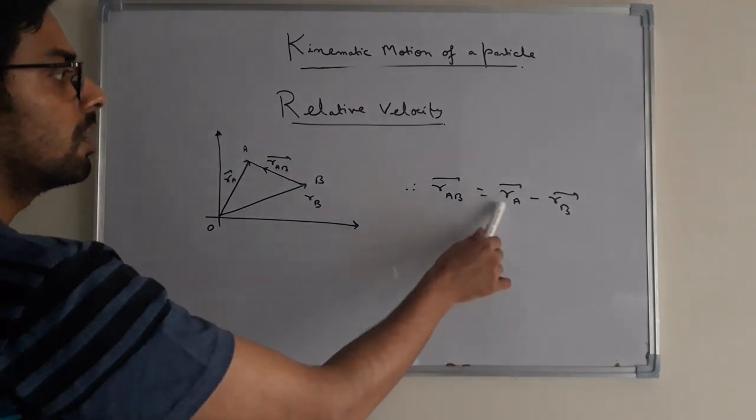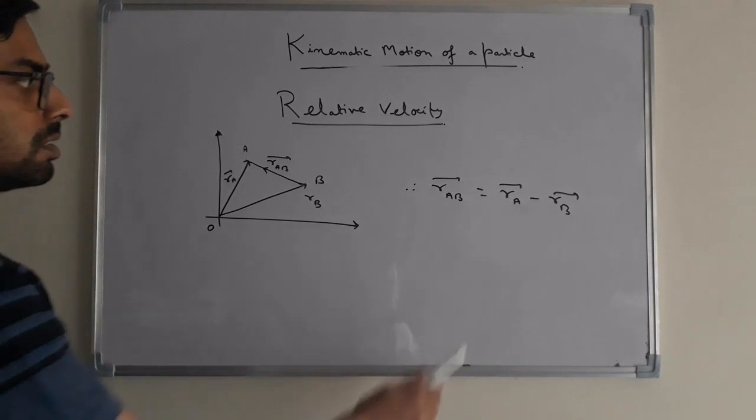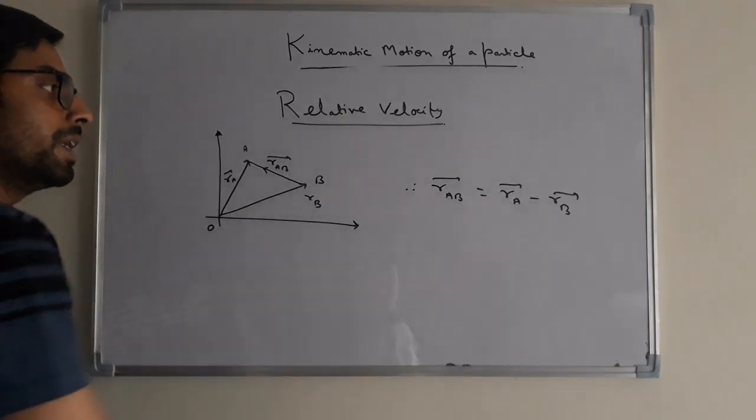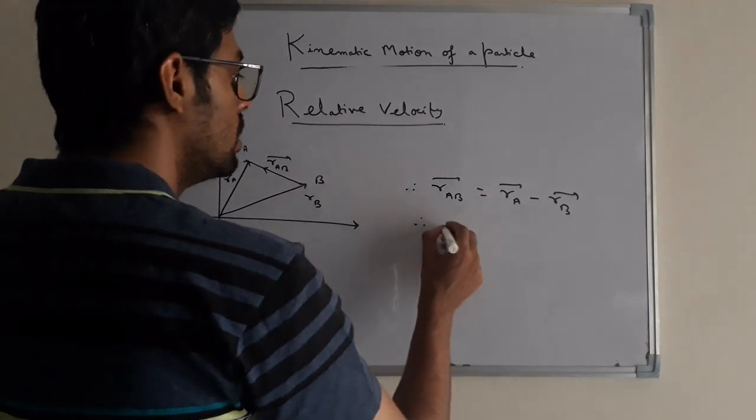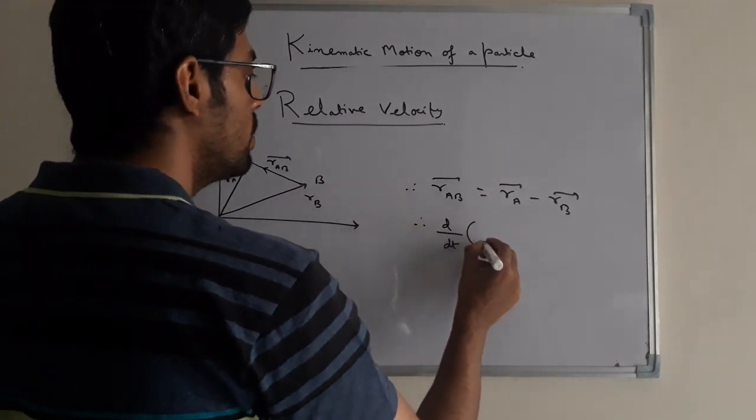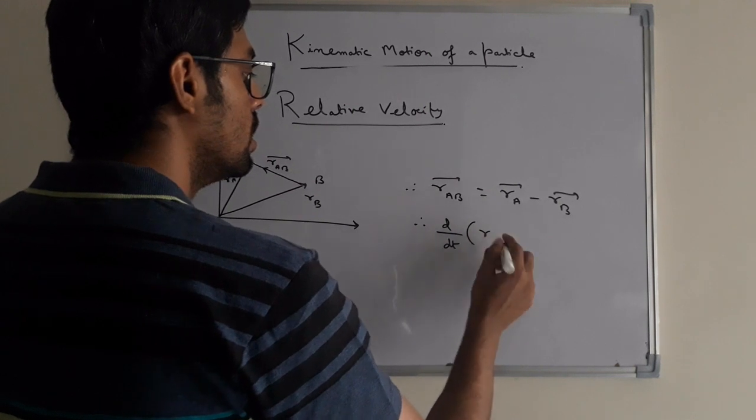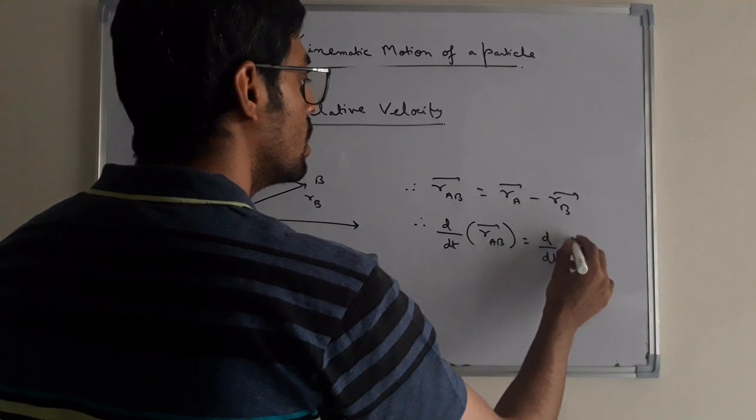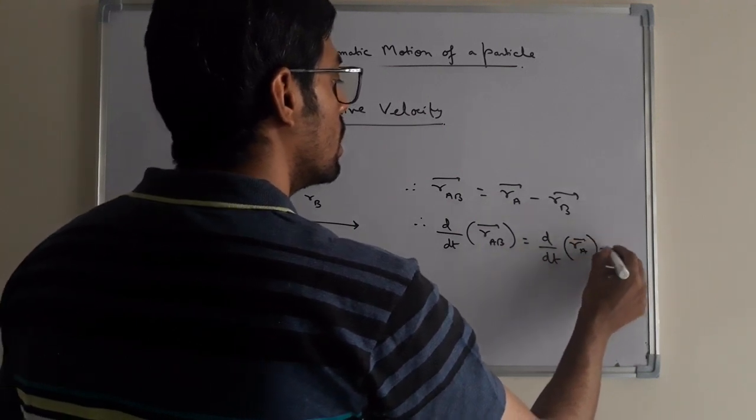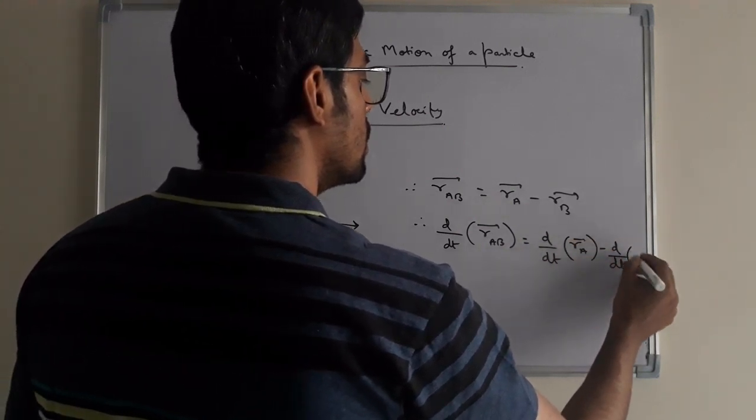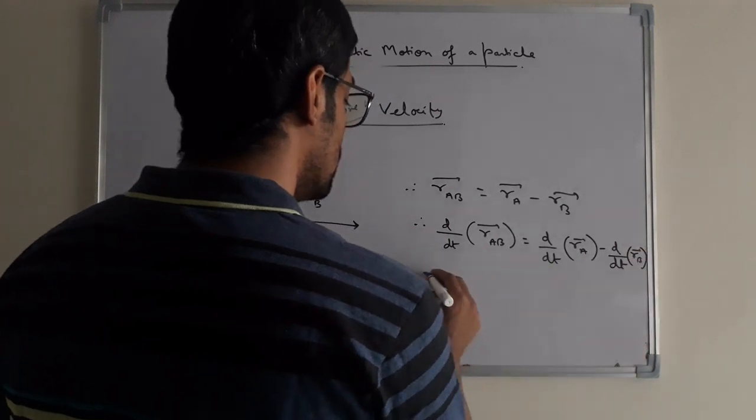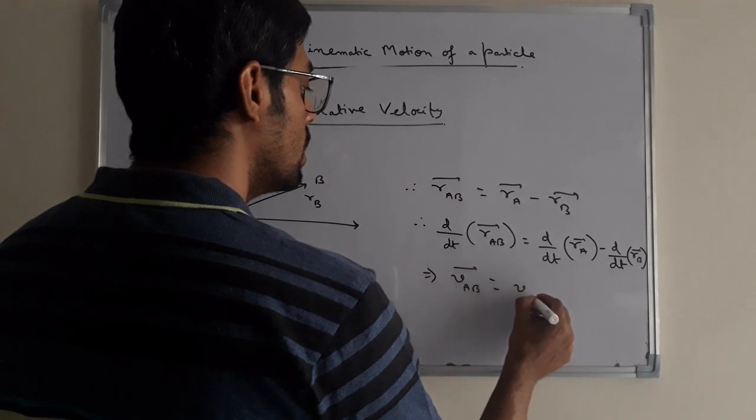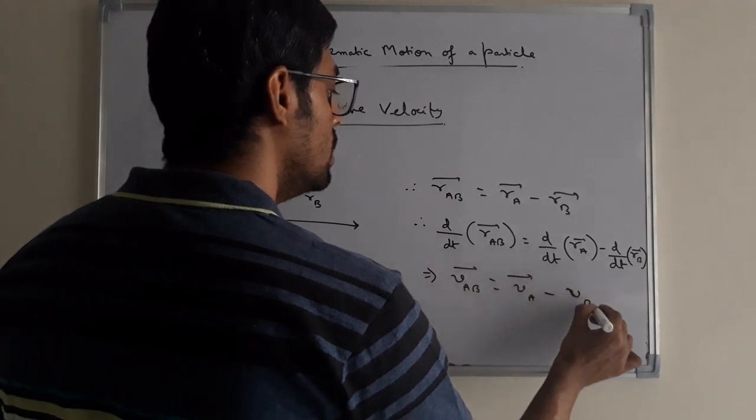We can write Rab equals Ra minus Rb, that is, the relative position of A with respect to B equals the position vector of A minus the position vector of B. Now taking the time derivative on both sides, d/dt of Rab is equal to d/dt of Ra minus d/dt of Rb. That is, we can write Vab is equal to Va minus Vb.